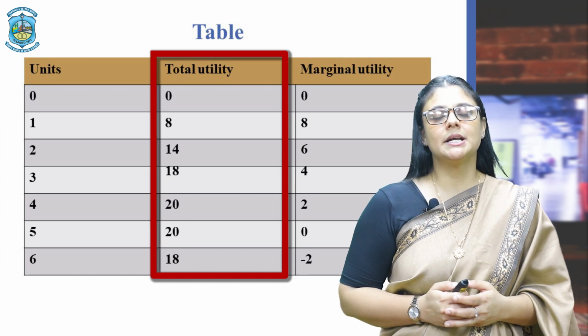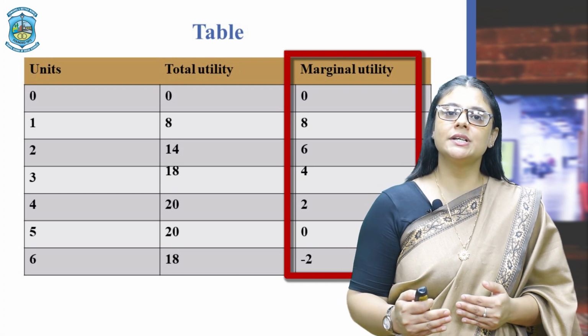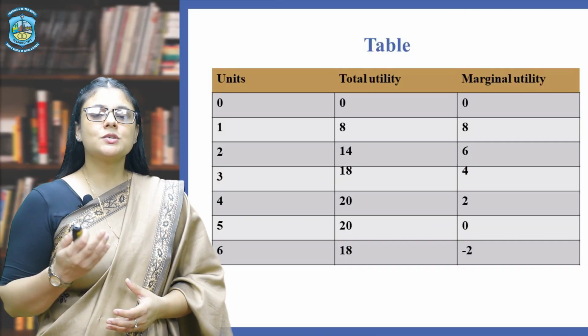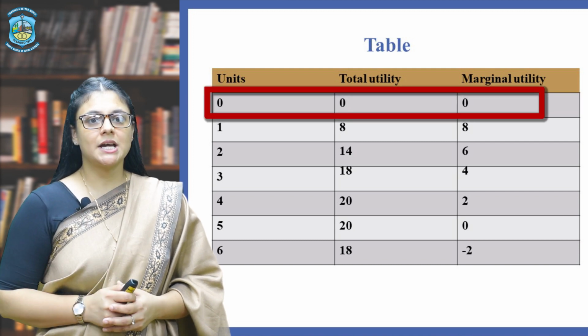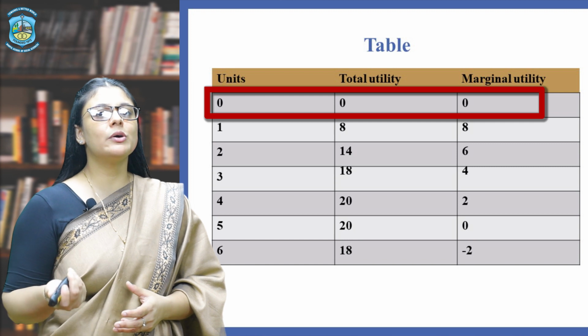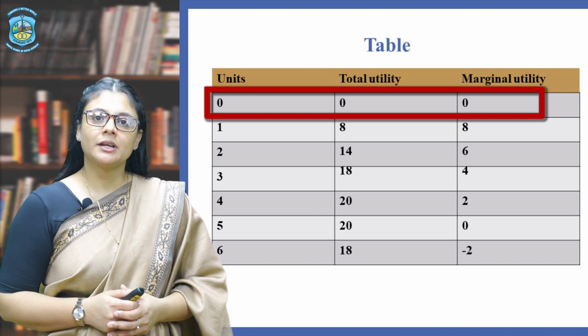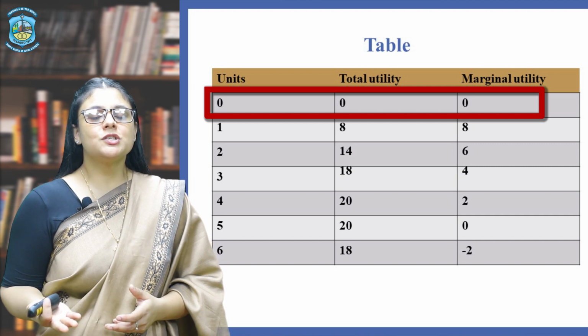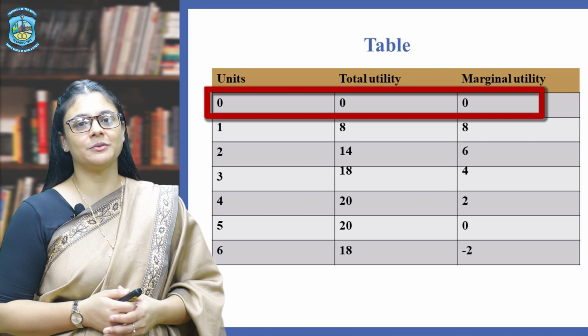The third column depicts the marginal utility derived by continuous consumption. So the table shows the total utility derived after consuming 0 units is 0. The marginal utility is also 0. Why is it so? Because when we are not consuming anything, we cannot talk about satisfaction being derived by consumption.